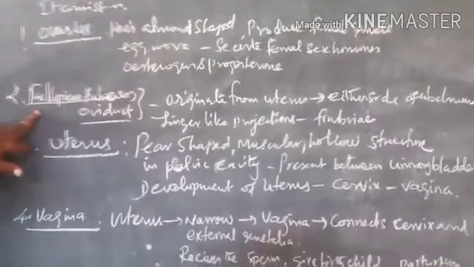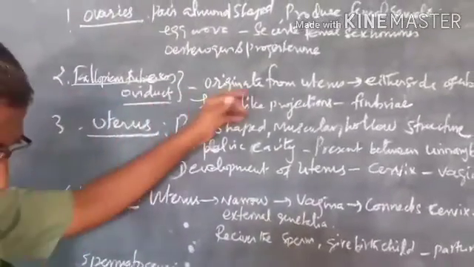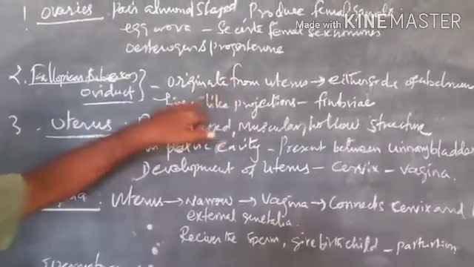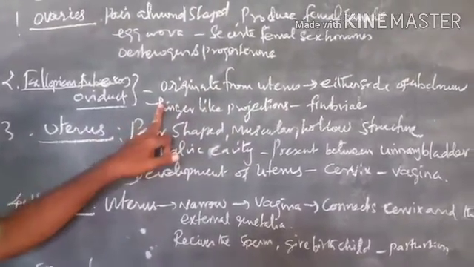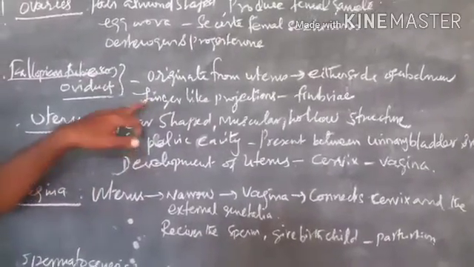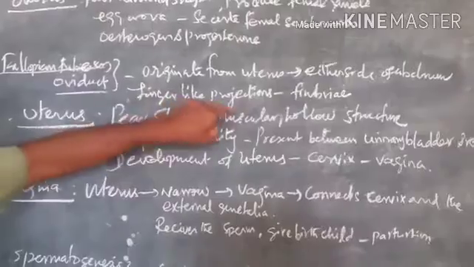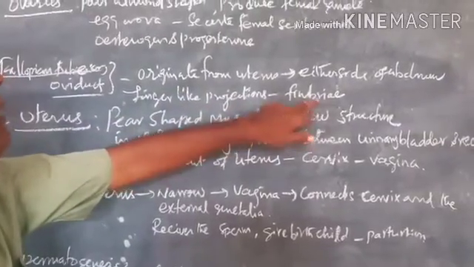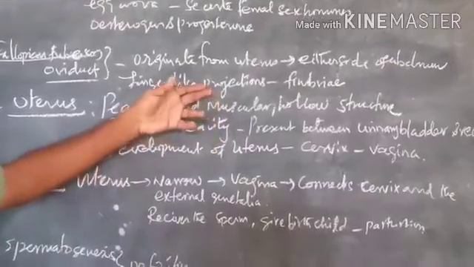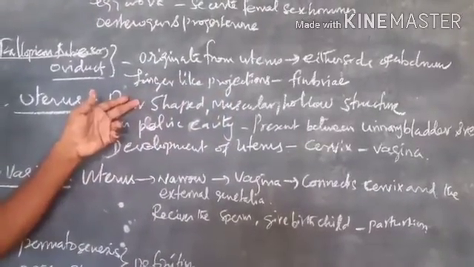Then next one is the fallopian tube. These are paired tubes originating from the uterus on either side of the abdomen. The terminal part of the fallopian tube is funnel shaped, which ends with finger-like projections called fimbriae. The fimbriae transport the developed ova into the fallopian tube. Understand?